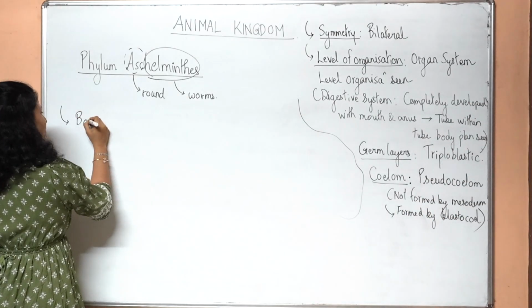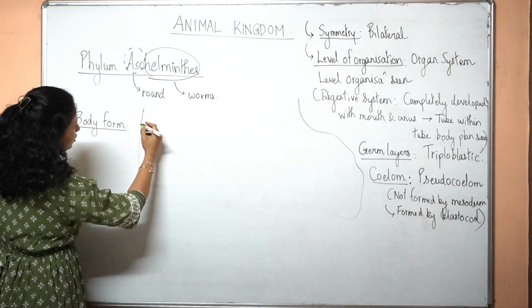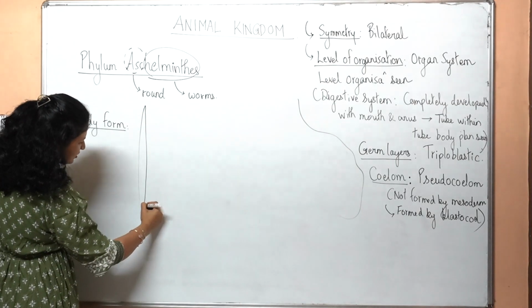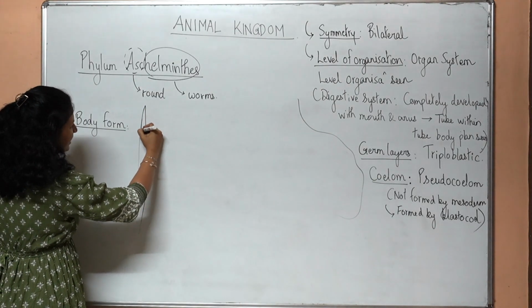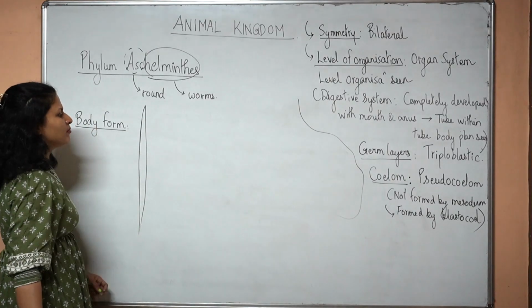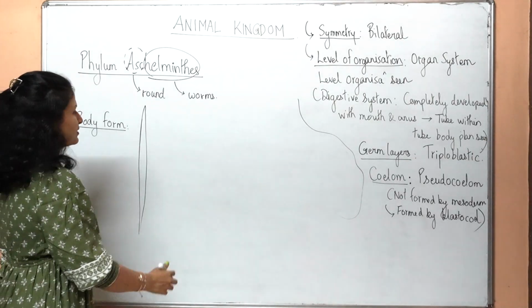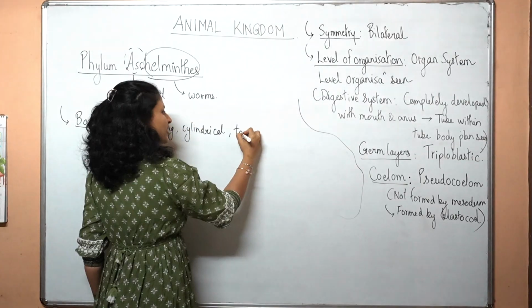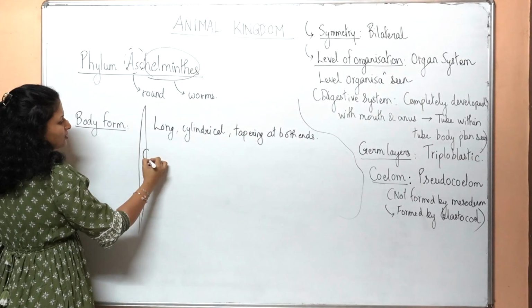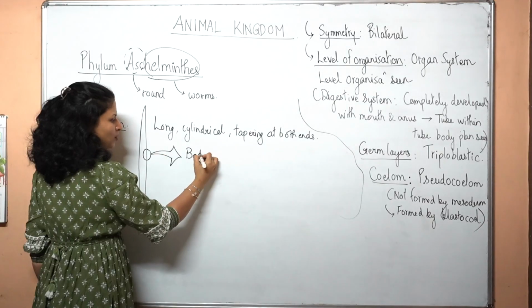Next, how is the body formed? They usually have a long cylindrical body which is tapering at both the ends in this manner. A cylindrical body which is circular in cross section, which tapers at both the ends. Long cylindrical, tapering at both ends. Let us look at part of this body wall.